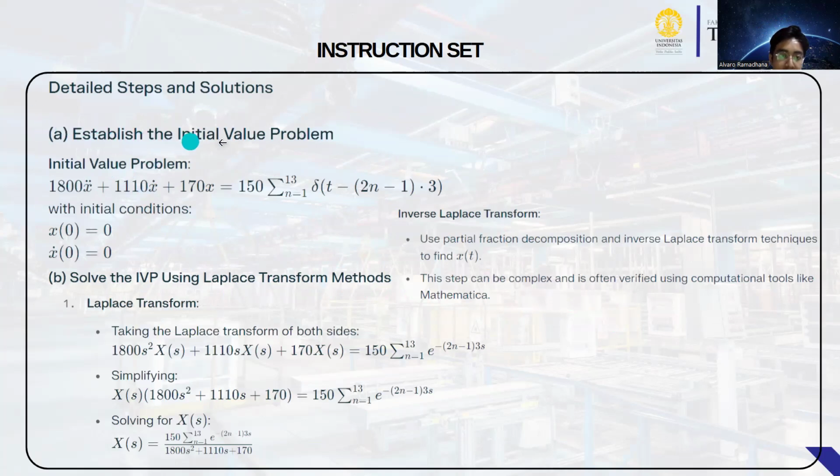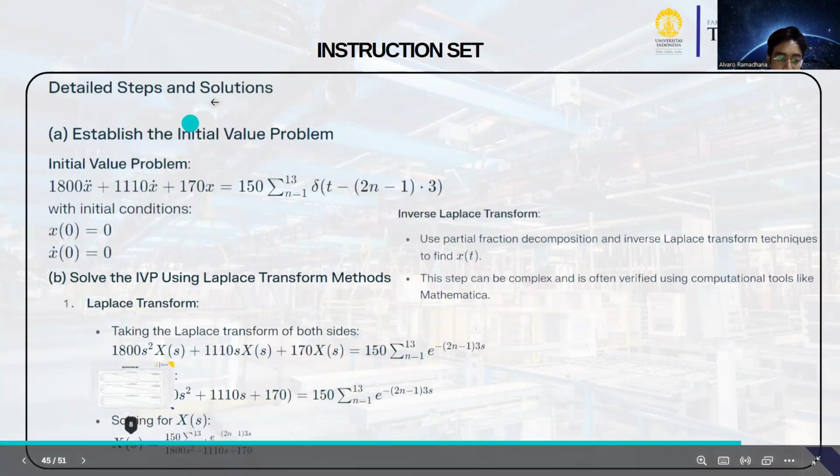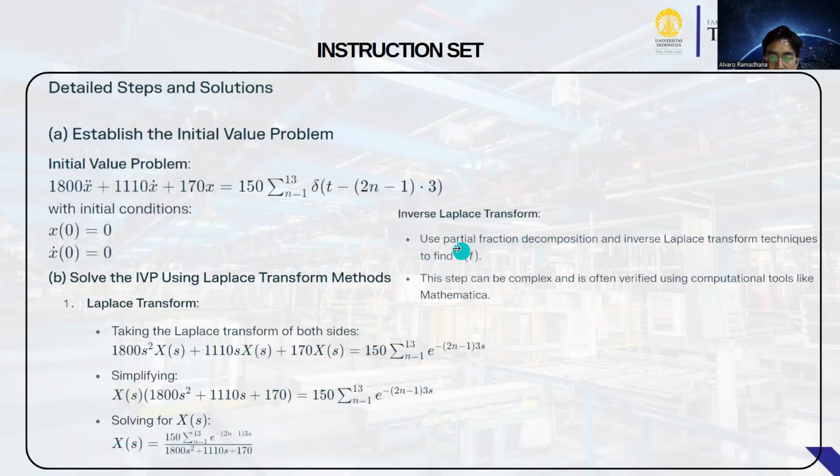A. Establish the initial value problem with initial conditions x(0) = 0, x'(0) = 0. B. Solve using the Laplace transform method, taking the Laplace transform of both sides, simplifying, and solving for X(s). Then the inverse Laplace transform: apply partial fraction decomposition and inverse Laplace transform to find x(t).